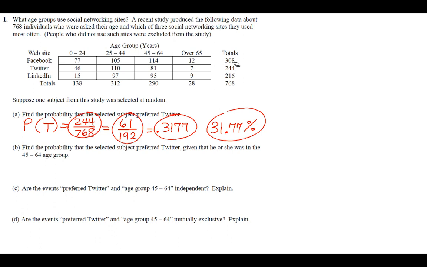Part B, find the probability that the selected subject preferred Twitter given that he or she was in the 45 to 64 age group. So we only care about these people. We don't care about these others, okay? Because it is given that they're in that age group. So nobody else exists. So who likes Twitter in that age group? 81 out of the total 290. So the probability that you like Twitter given, remember the vertical line means given, that you're in the age 45 to 64